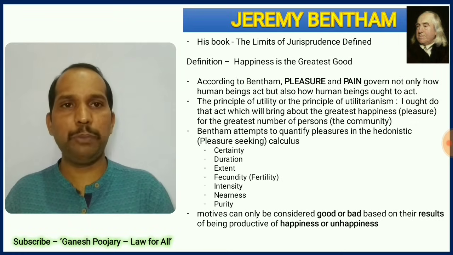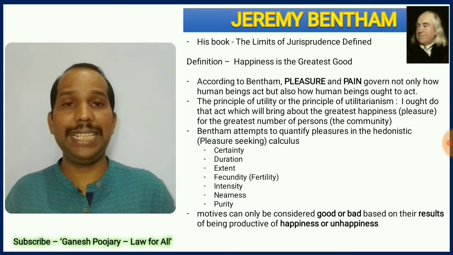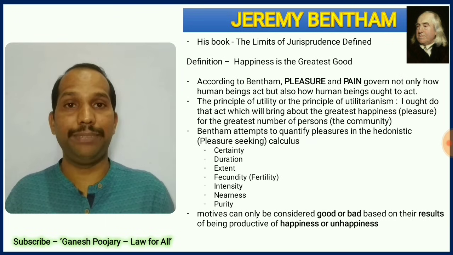I have tried putting these concepts in alphabetical order. If you see, the first 4 aspects are C, D, E and F, so they are very well alphabetical, and then the last 3 are I, N and P. Try to learn them by heart. And finally he says, to understand whether the motive is good or bad, we need to see how much happiness or unhappiness that brings to the society.